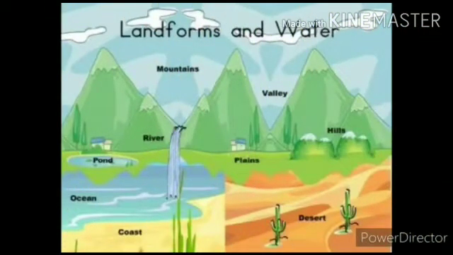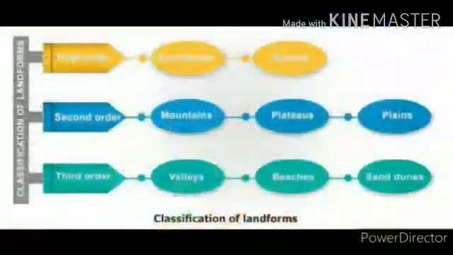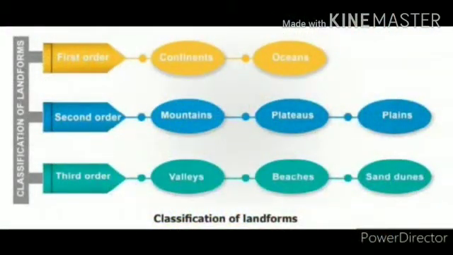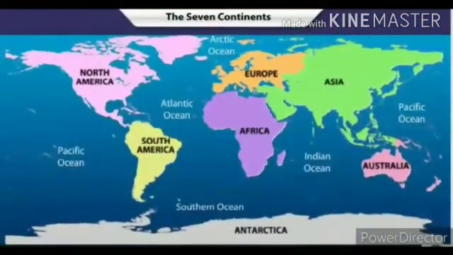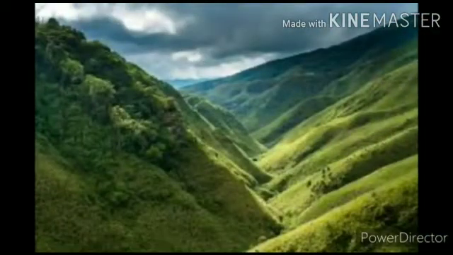Students, before entering into the class, once again I recall what we have seen in the previous session. Okay, let's start. The landforms are classified into three categories. They are first order, second order, and third order landforms. First order contains continents and oceans. Second order contains mountains, plateaus, and plains. Good.